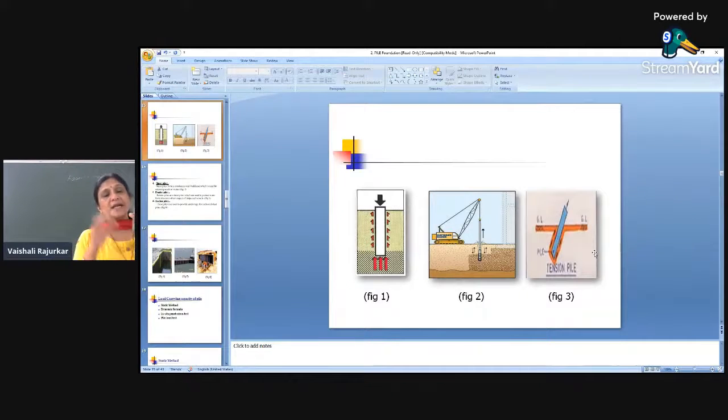But those piles are continuously in tension because there is always an uplift pressure due to the water and a downward pressure due to the load. In that case, there is pressure on both sides, therefore those piles are called tension piles.